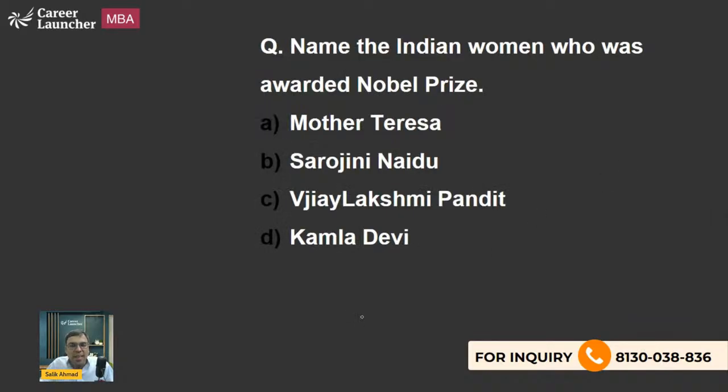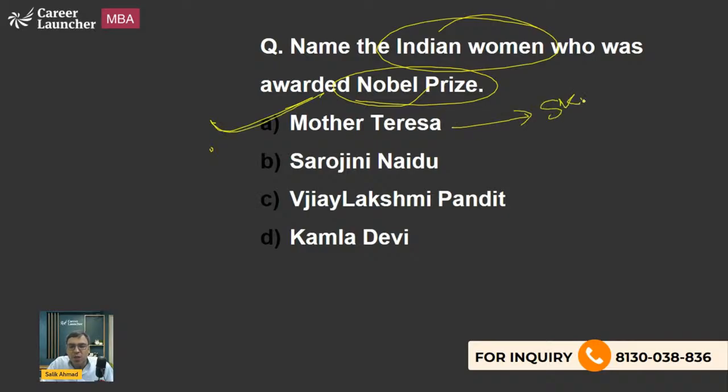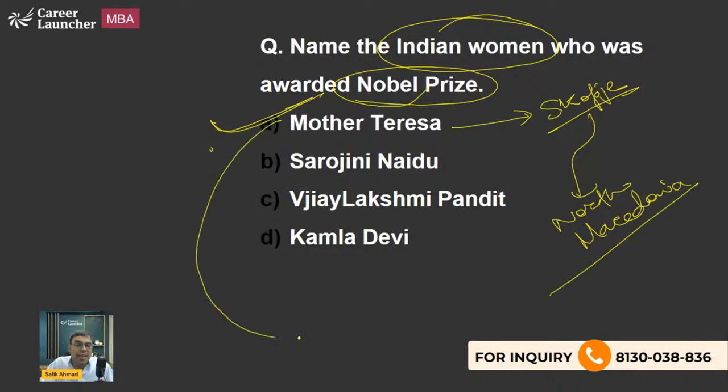Let's move on. Name the Indian woman who was awarded the Nobel Prize. The answer actually is Mother Teresa. She was not originally an Indian. She was born in Skopje, which was, I think, at that time part of the Ottoman Empire, Yugoslavia, etc. Currently it is part of North Macedonia today. She was born in Skopje, but she acquired Indian citizenship. So technically you can say that she was an Indian citizen. A is the right answer.